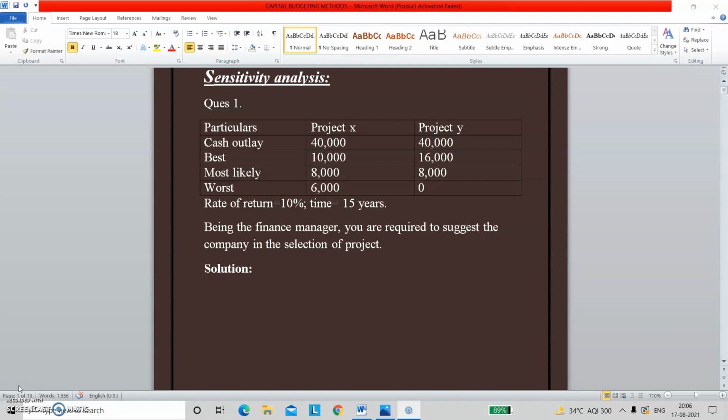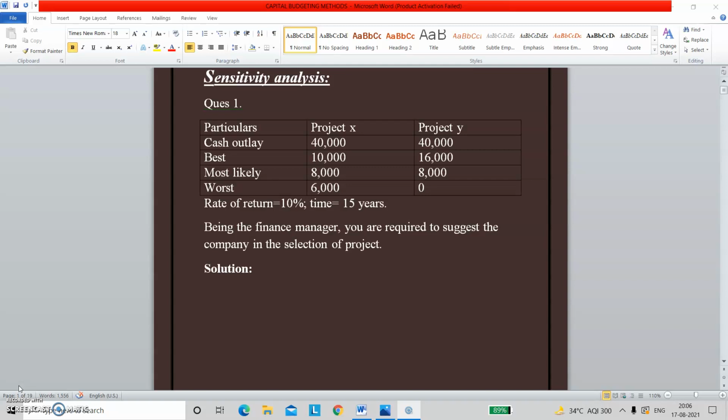As the name suggests, sensitivity means volatility or changes. Changes in the sense that with the passage of time, the value of money changes. And for that we use the most important topic of this area, that is the time value of money. Time value of money means with the passage of time, the value of money keeps on changing, be it on the increment side or the decrement side.